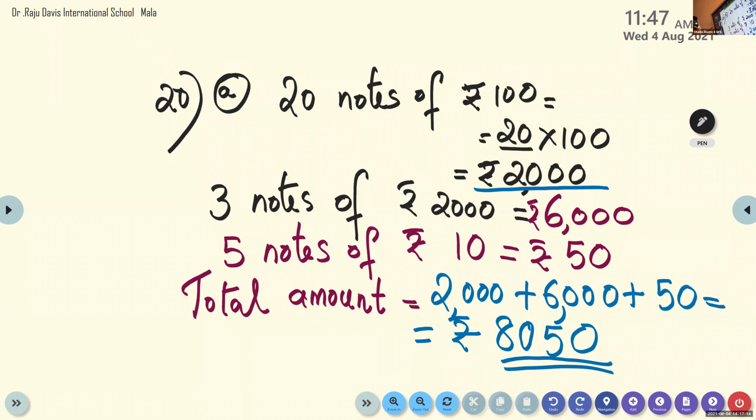8,050. Clear? Here we are learning only the number name, but we are doing only one question from money, that is to add the amount, add the total amount.